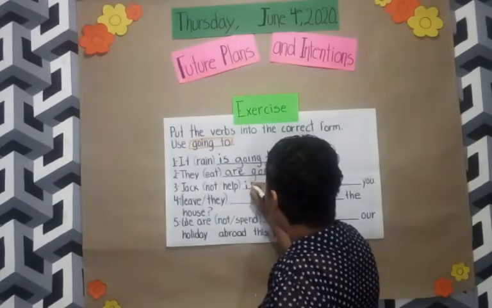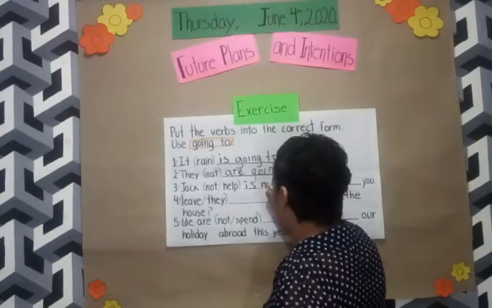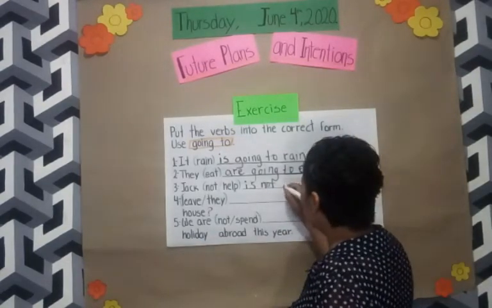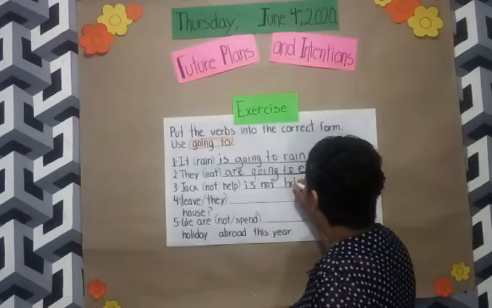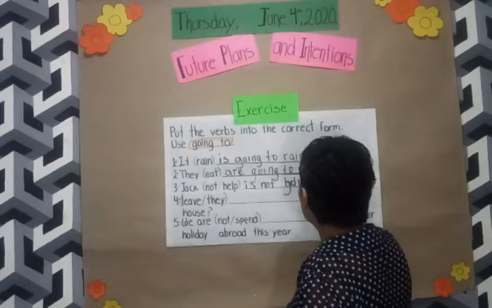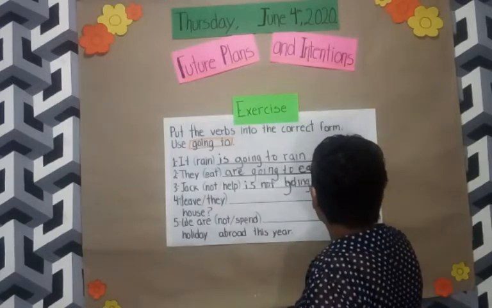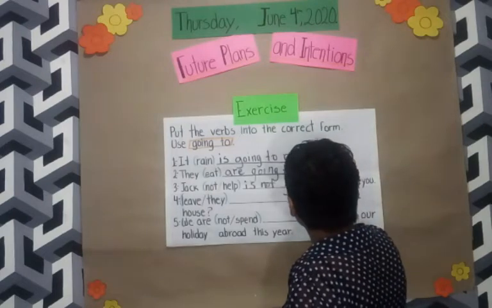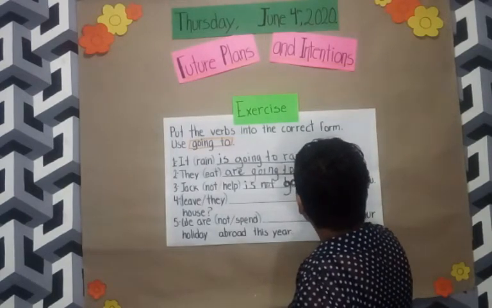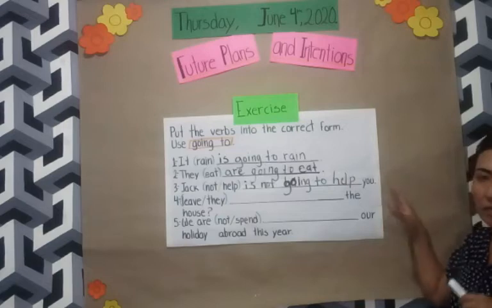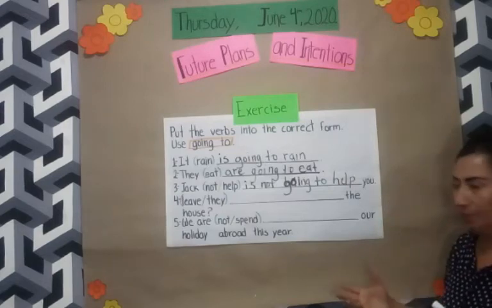Jack is not, or in this case, isn't, going to help you. Okay, in this case, Jack is not going to help you is in negative form.